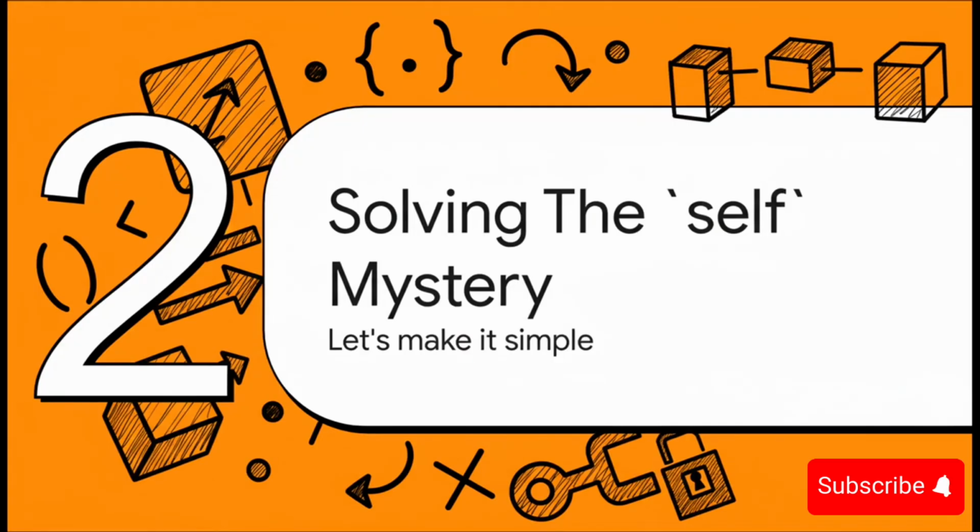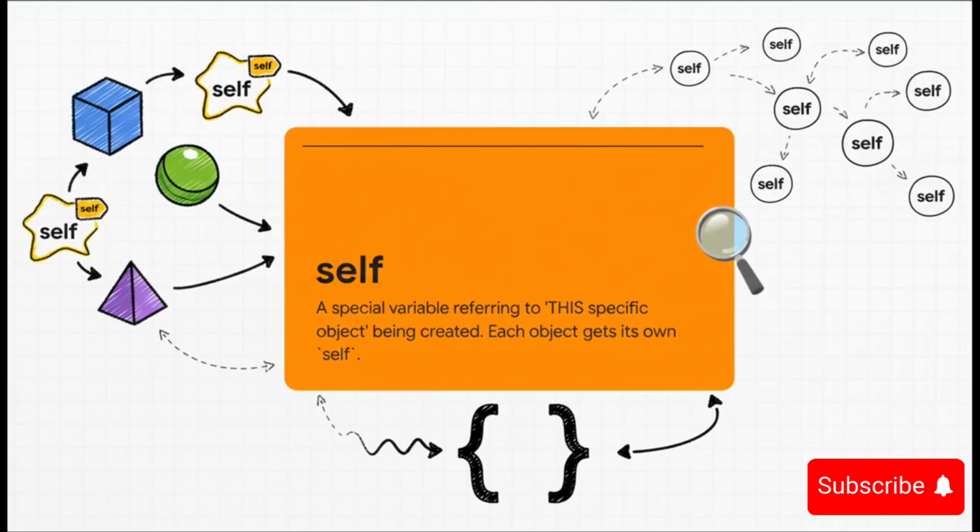And now, we arrive at the one word that trips up almost everyone when they're starting out, self. It causes so much confusion, but honestly, the idea behind it is surprisingly simple. So let's clear up this mystery for good. So what on earth is self? Just think of it as a stand-in for the actual object that's being created right now. It's the way an object can talk about itself. If you create 100 different student objects, each one gets its own unique self that points directly back to it and only it.